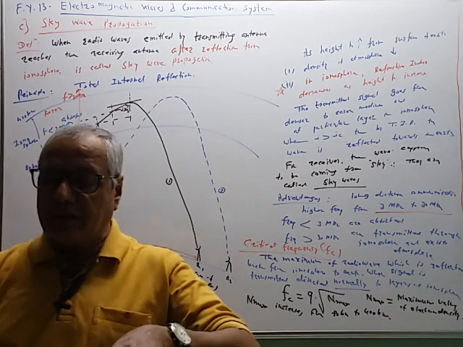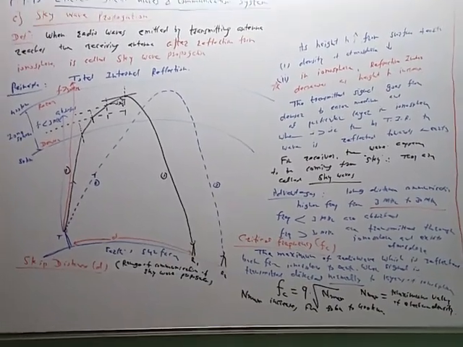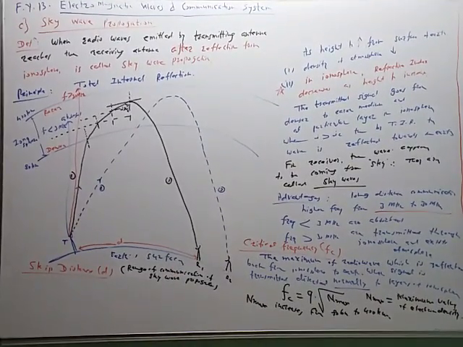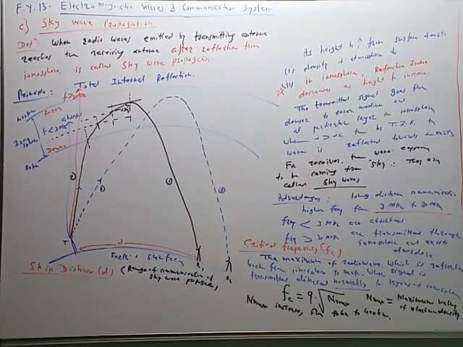The shortest distance between the transmitter and receiver is called skywave propagation, the range of skywave propagation. The critical frequency of skywave propagation is given by this equation. Normally, the maximum value of the electron density is of the order of 10 raised to 12. If we substitute N max as 10 raised to 12, then the root will be 10 raised to 6, and therefore the critical frequency is of the order of 9 megahertz, which lies between 3 and 30 megahertz. So this critical frequency depends upon the electron density.